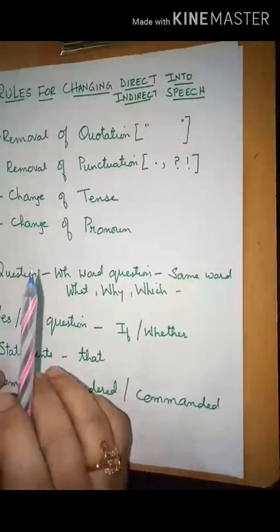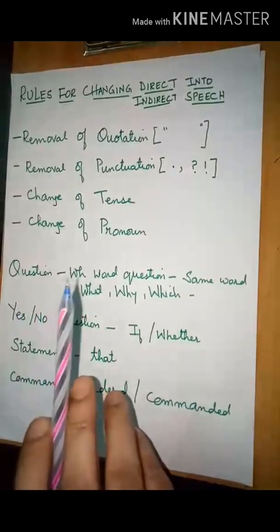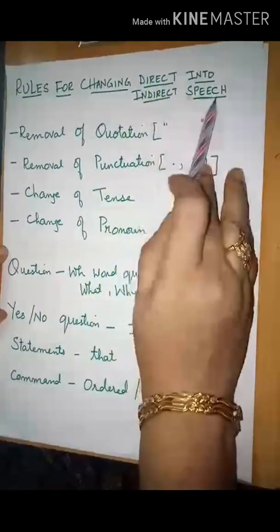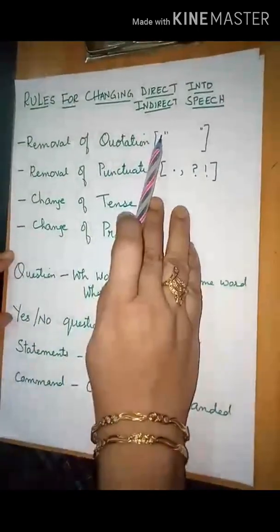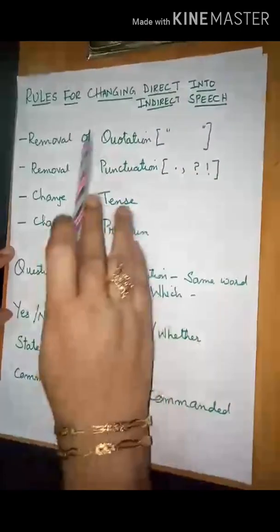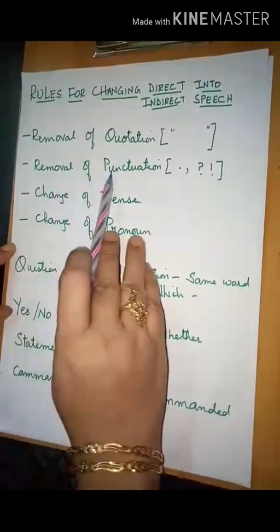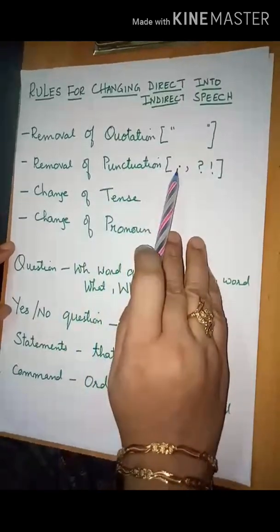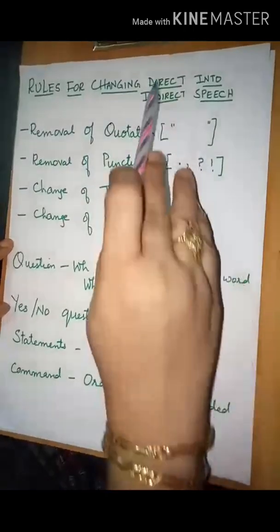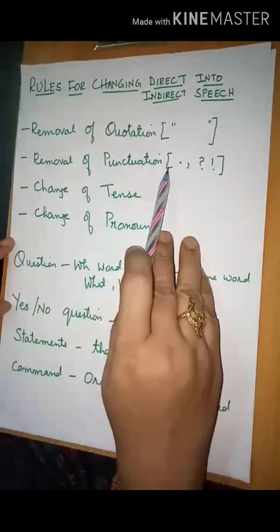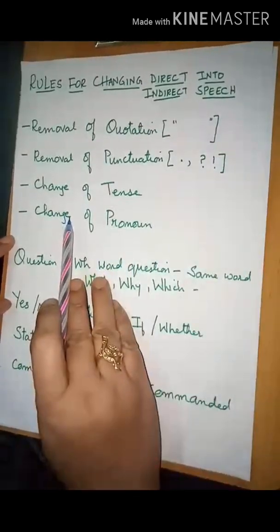Before we start with the direct and indirect speech, let us go through the rules of changing direct into indirect speech. First is removal of the quotation. Now, whenever you have to transform the sentence from direct to indirect, you have to first remove the quotation. Then removal of the punctuation, the full stop, comma, question mark or exclamatory mark, whatever is there in the direct speech, you have to remove in the indirect speech, and there will be only a full stop at the end.